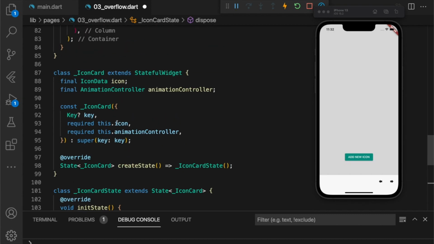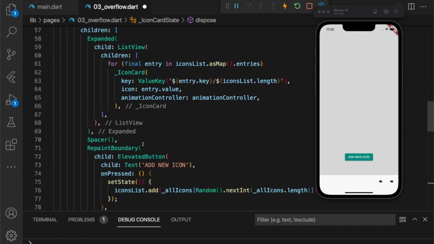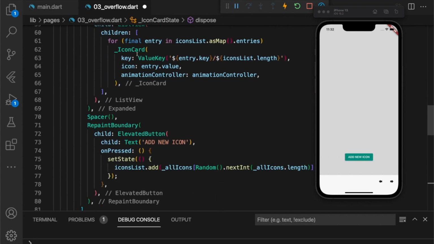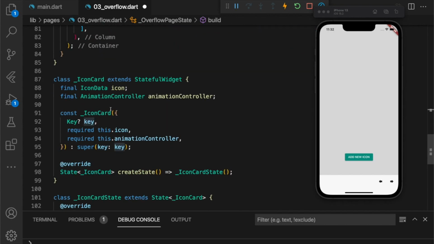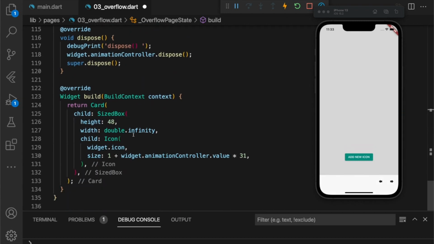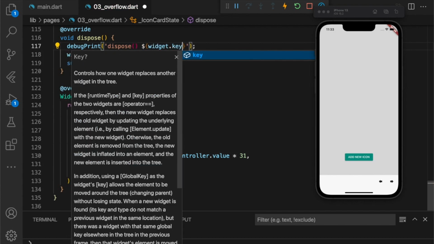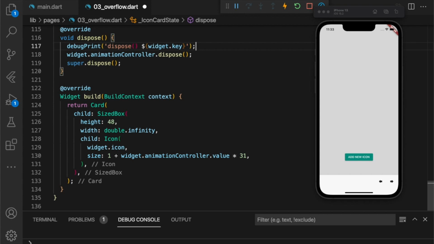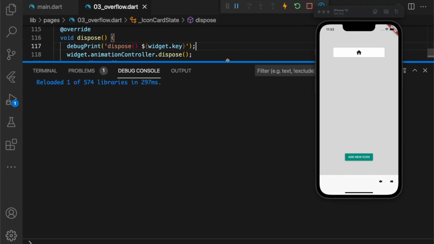Well, I know that we actually have this nice property called key. See, an icon card gets passed a key. And maybe we can use that key to identify what's going on. So, widget.key interpolating in this string. Let's now save and try to add a few new icons. Let's see also what's going on in the debug console.